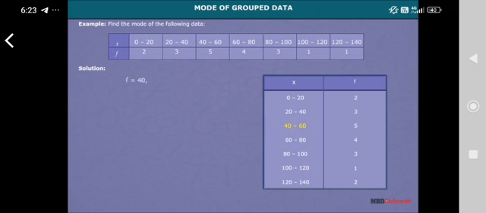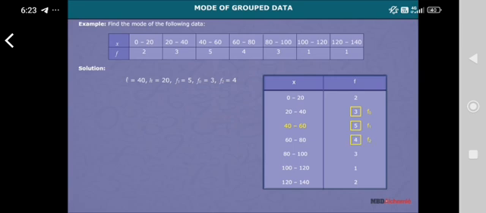Now find L, that is the lower limit of the modal class, which is 40 here. Then find H, that is the width of the class interval, which is 20 here. Then find F1, that is the frequency of the modal class, which is 5 here. Then find F0, that is the frequency of the class preceding the modal class, which is 3 here. Then find F2, that is the frequency of the class succeeding the modal class, which is 4 here.